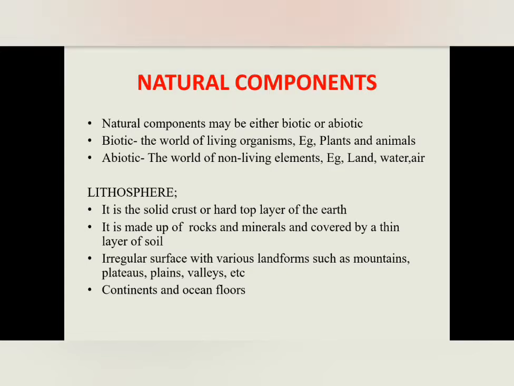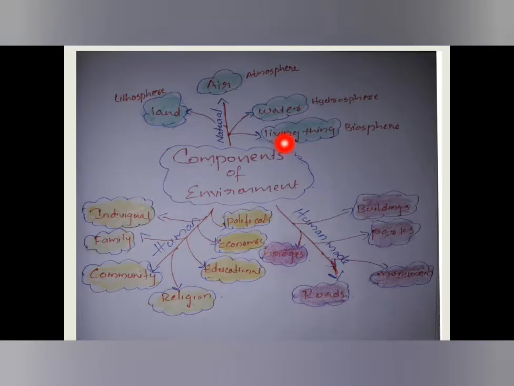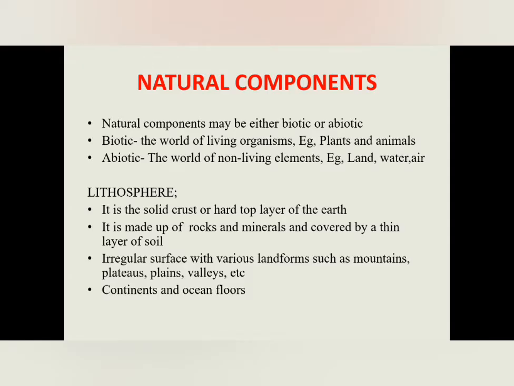From this figure you can see the natural components are land, air, water and living things. These are both biotic and abiotic. Biotic means they are world of living organism. So biosphere comes under biotic. Abiotic means a non-living organism. Therefore land, air and water comes under abiotic component. Therefore natural component consists of both biotic and abiotic.